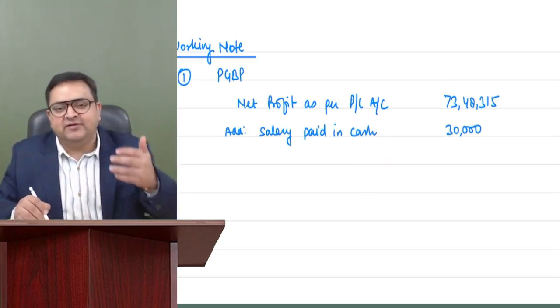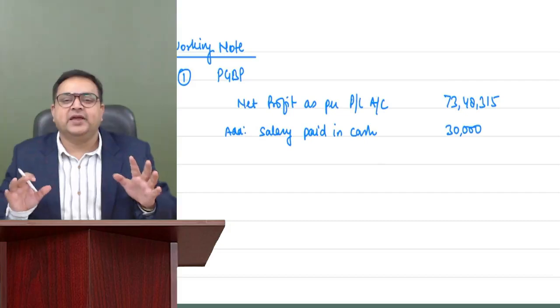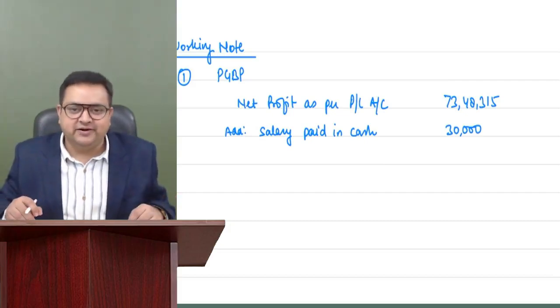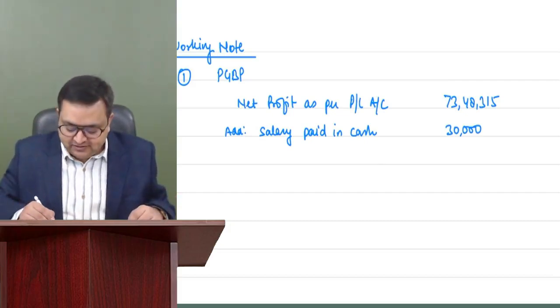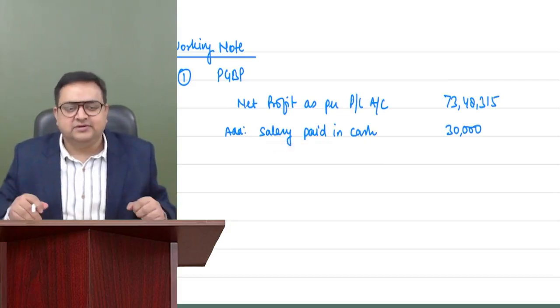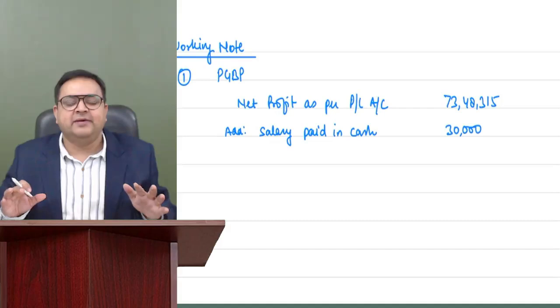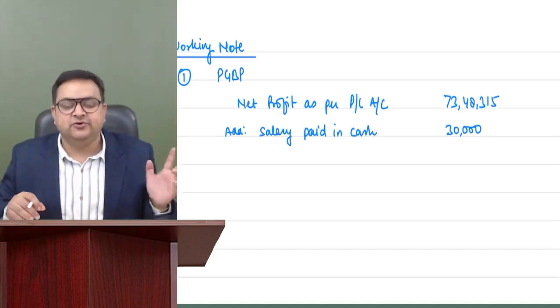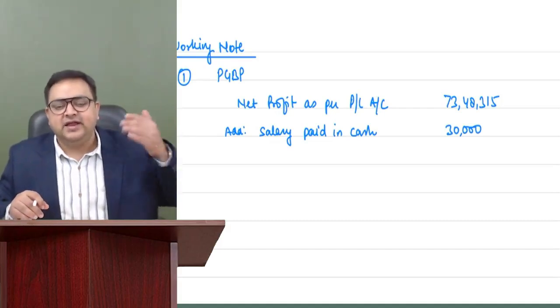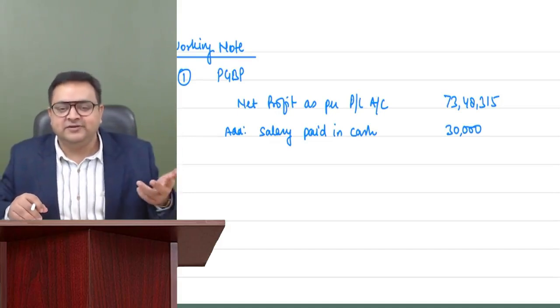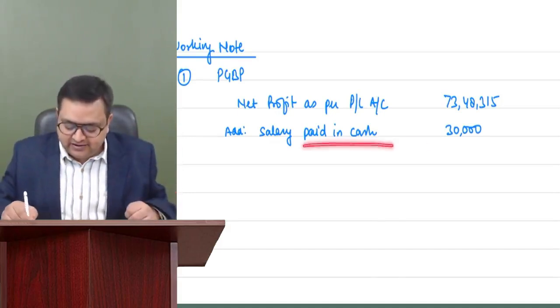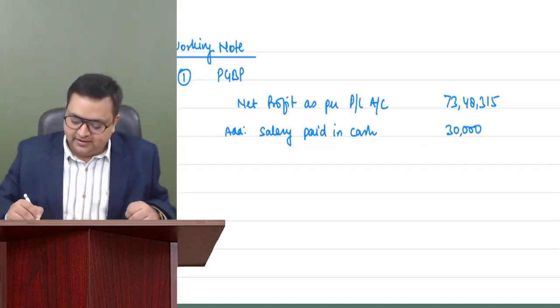Whether you mention it or not, you will not get extra marks, and your marks will not be deducted either. So it is better not to mention it. Simply write: salary paid in cash. You just have to intimate the examiner that you know that section, that you know the provision that anything paid in cash more than 10,000 rupees is not allowed. So you will add the 30,000 rupees.